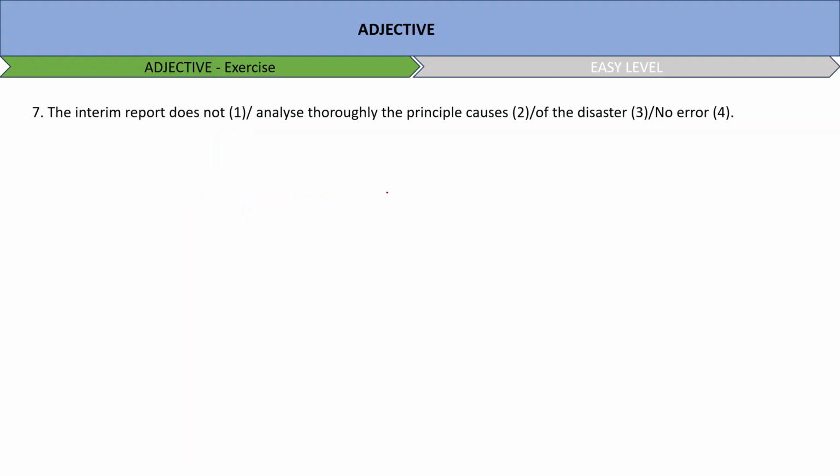Next, the interim report does not analyze thoroughly the principal causes of the disaster. So here you see the appropriate word is principle. Principal is the person who is a principal, and we are talking about principles, the one which gives you moral values, right? The main one, the main part, the main cause of something. This principle we are talking about. So the error would be